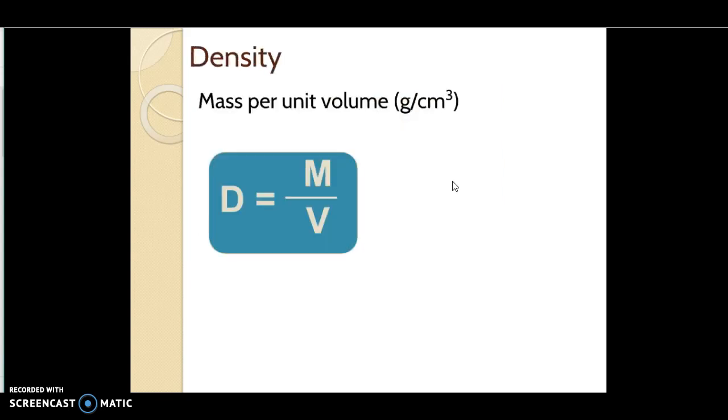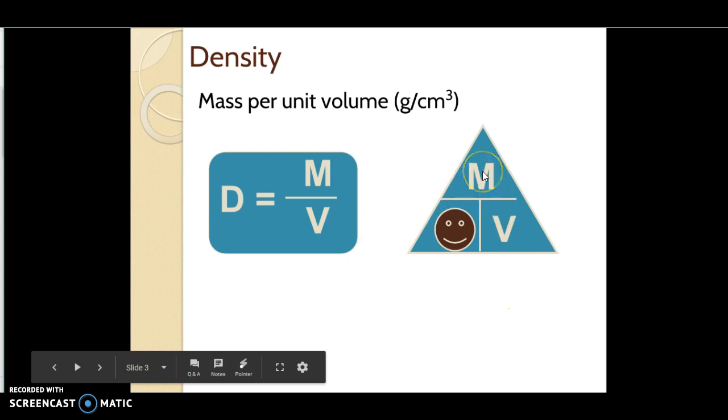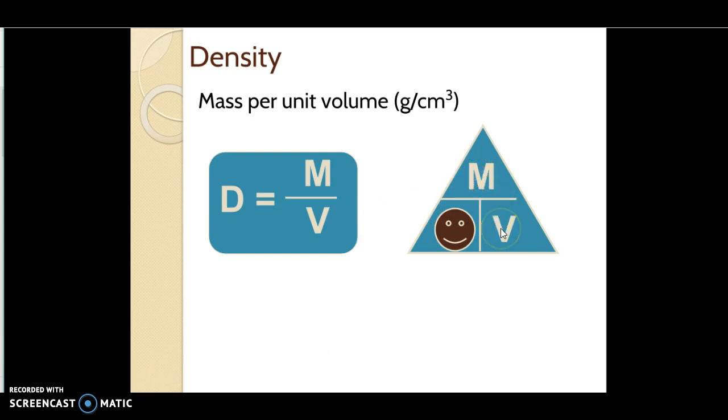So let's talk about density. Density is measuring the amount of mass in a certain set volume, or another way to put it, the amount of stuff in a certain space. To solve for density, we simply divide our mass by our volume. Mass is measured in grams, and volume is measured in cubic centimeters or milliliters. They're both the same, in that 1 cubic centimeter equals 1 milliliter, so they can be used interchangeably.